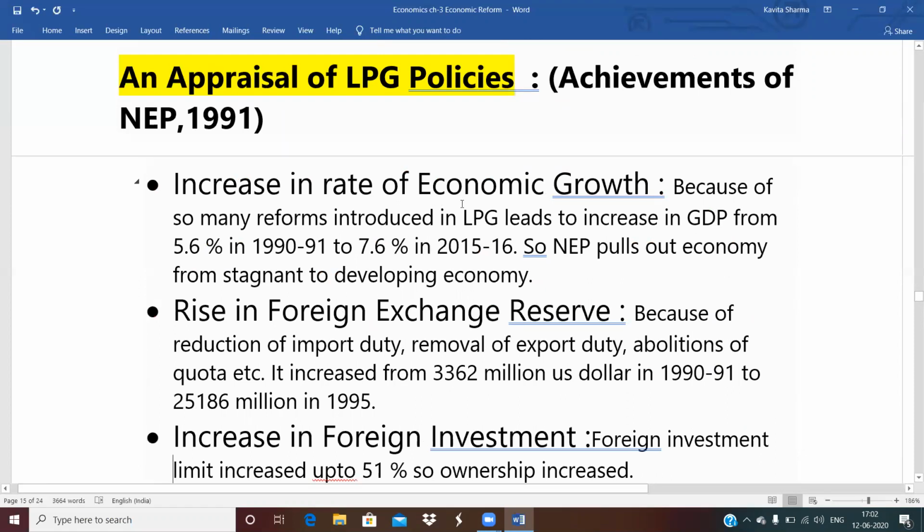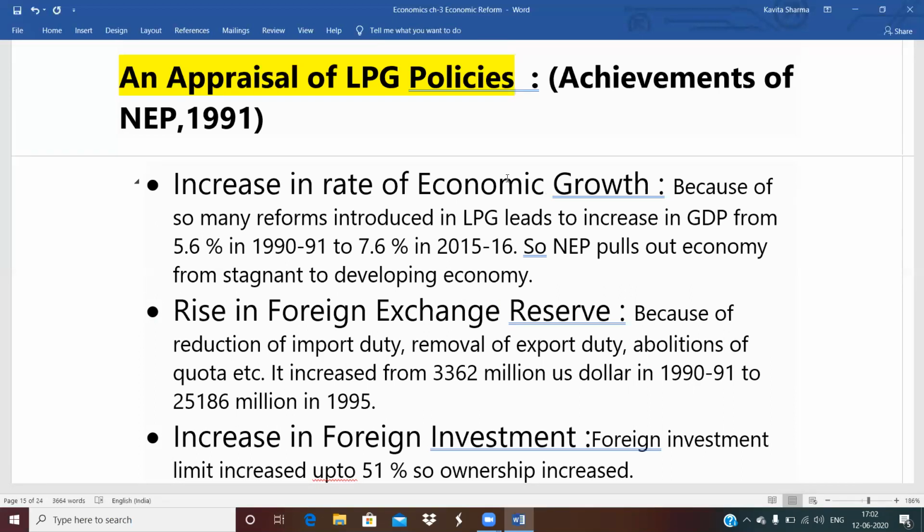Because of LPG, there is an increase in the economic growth rate. Why did this economic growth rate increase? We know that after NEP, so many reforms were introduced for the development of the economy. In liberalization, we have seen various reforms: industrial sector reform, foreign exchange reform, trade and investment reform, tax reform, fiscal reform. Because of that, there is growth of the economy.